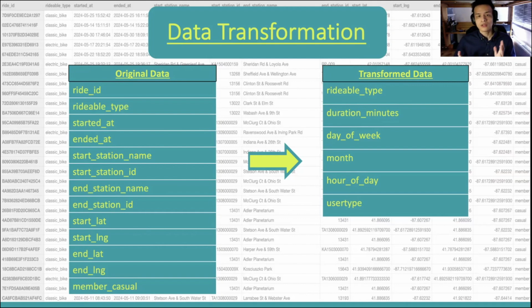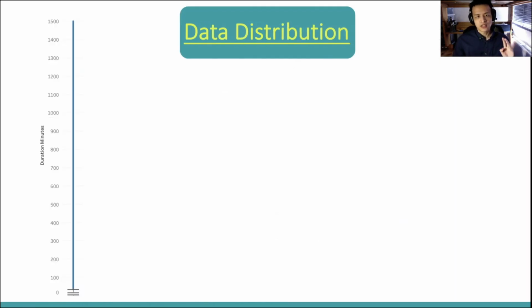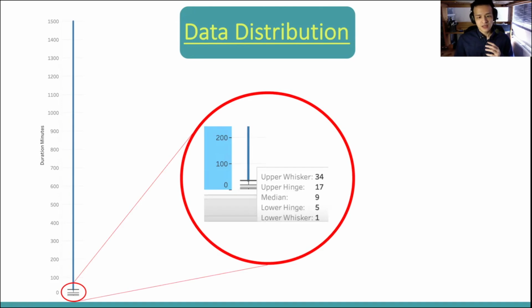With the columns to be used chosen, I cleaned the data by removing white spaces, typos, duplicates, nulls, erroneous values, as well as outliers. However, while removing the outliers, I noticed something interesting about the data distribution. This blue line you're looking at is actually a data distribution for every single data point in duration minutes, the column I was checking for outliers. The horizontal lines towards the bottom of this data distribution are actually a box plot that represent the majority of our data. And as you can see, the majority of our data is very short compared to the rest of the ride duration data, the maximum being 34 minutes.